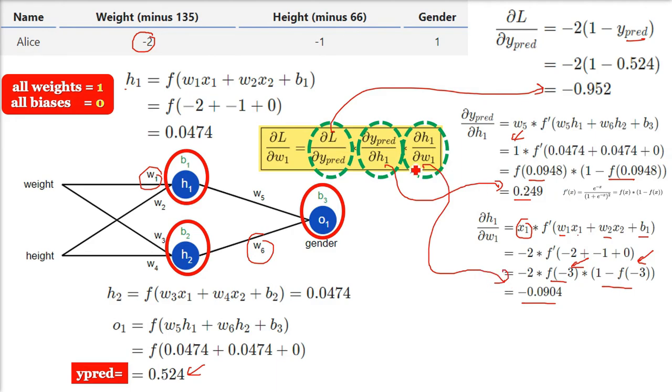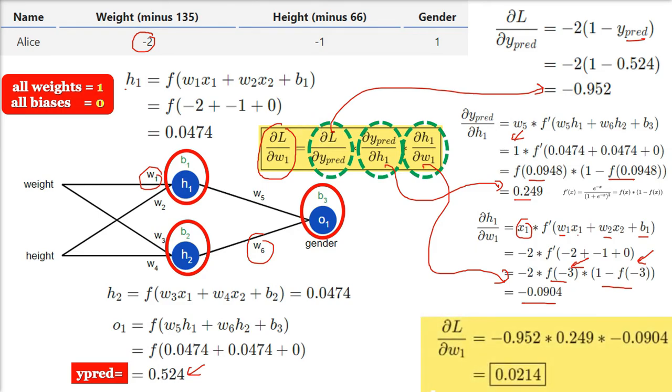Now let us take this, and because we want to tweak, improve or change weight 1, what will be the value? 0.0214. So 0.524 is the predicted value from the neural network, which is not correct. We want to change it. How much do we change it? The value will be 0.0214.